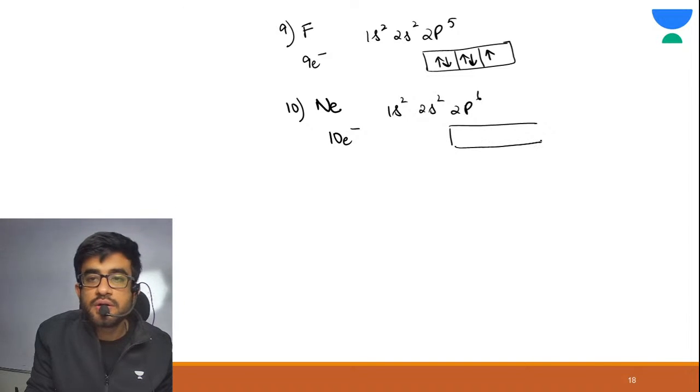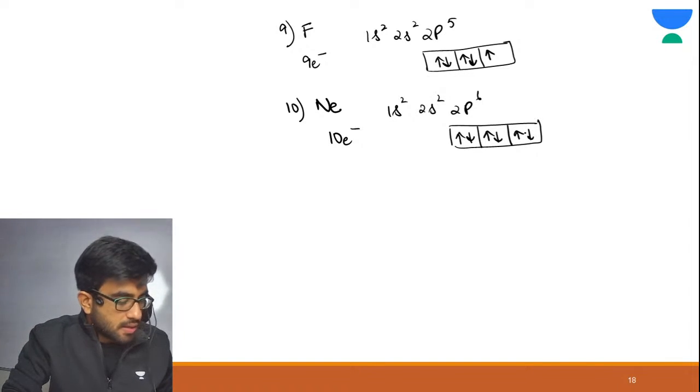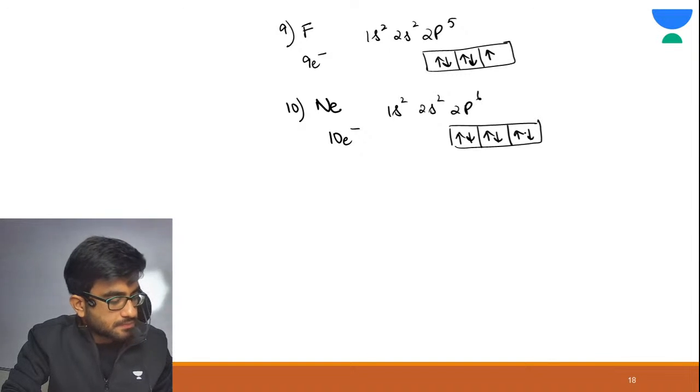Got it? 2p6 means like this. First each orbital would have 1 electron, then we will have pairing, correct? Is this clear? Give me a thumbs up in the chat section if this is clear.